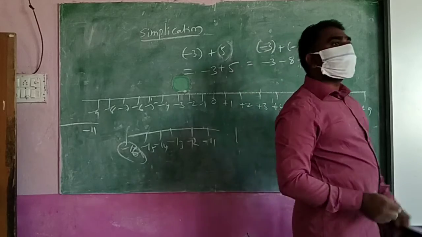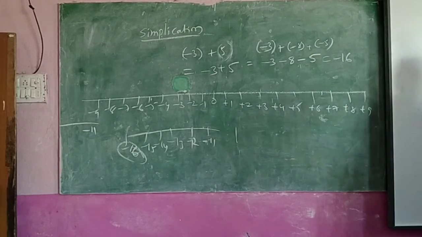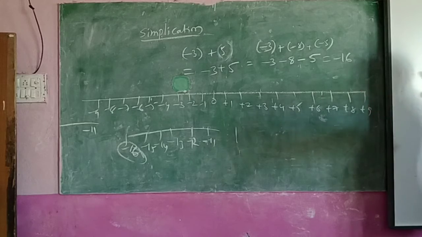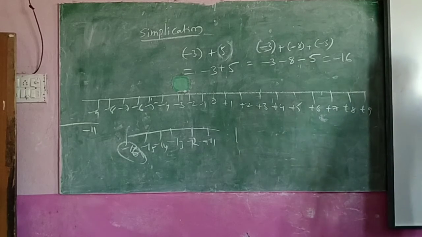Can you do like that? Yes. You understand? By using the number line, can you do? Number line is very easy. First number, we will go there. Plus means you will move right side. Minus means you will move left side. Plus means right side. Minus means left side.